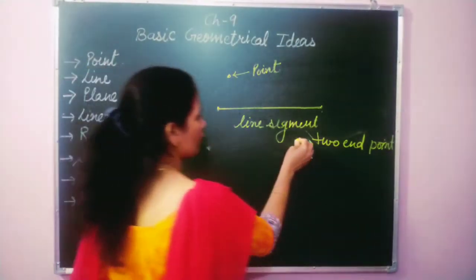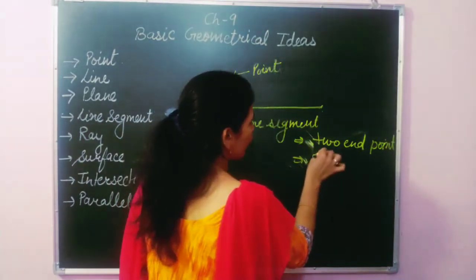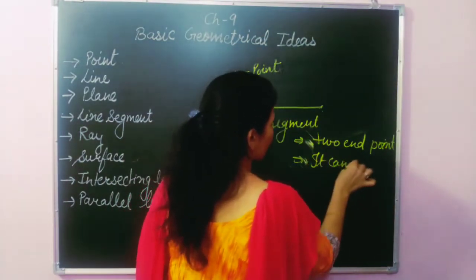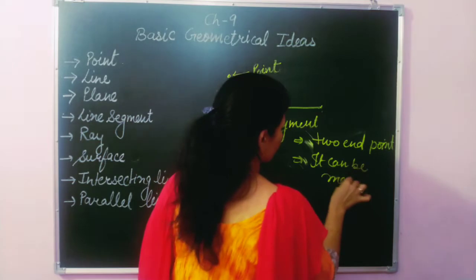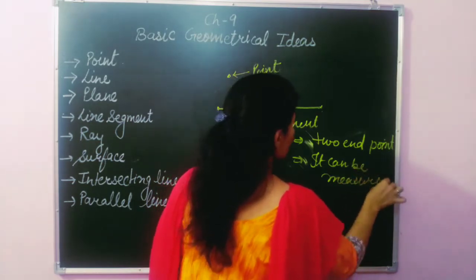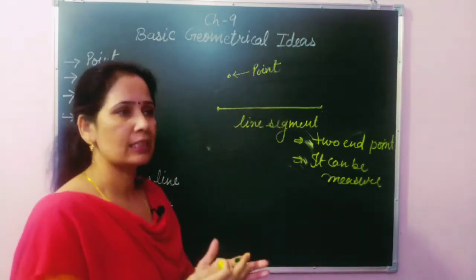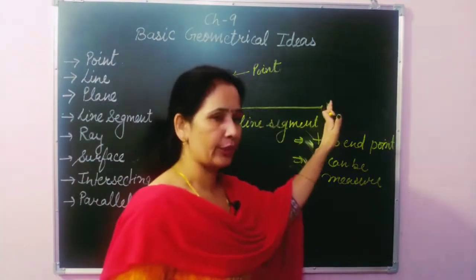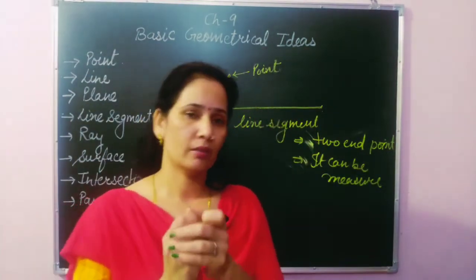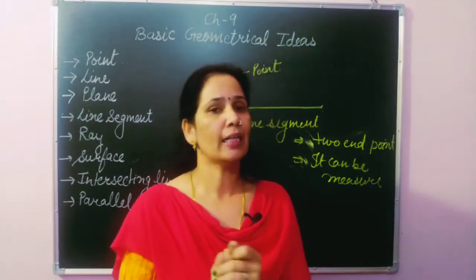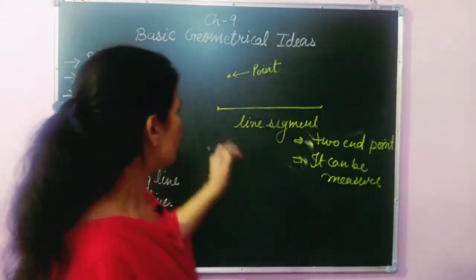Second property of a line segment is it can be measured. How can it be measured? Because we know the fixed starting point and end point. When we know the starting and the end point of any line, easily we can measure it.